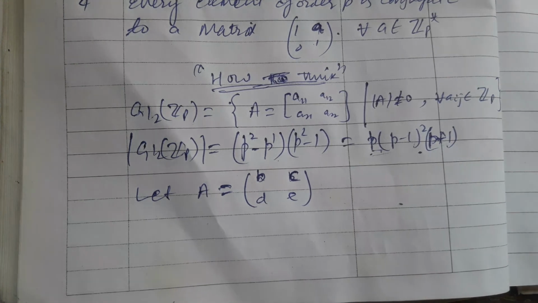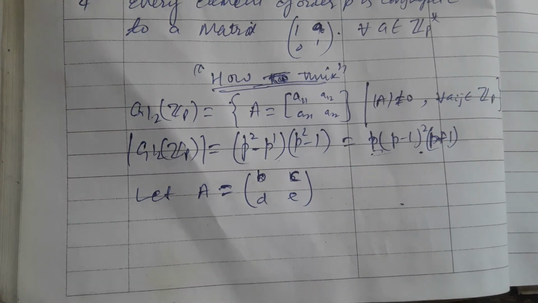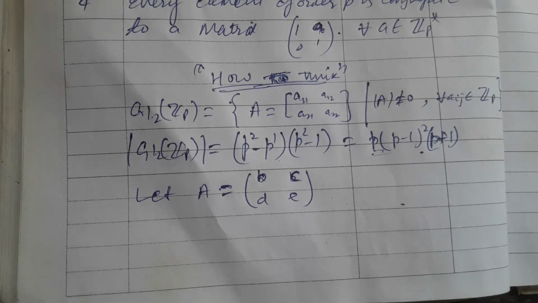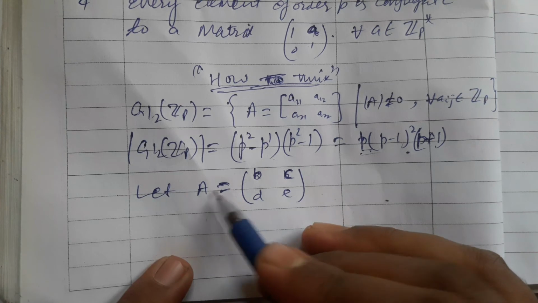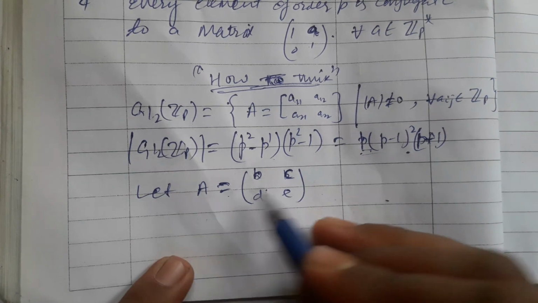Please don't get confused between the order of the matrix and the order of the element in GL_n(R). Please don't try to confuse them. So now let us go. Assume that A is some matrix whose order is p.